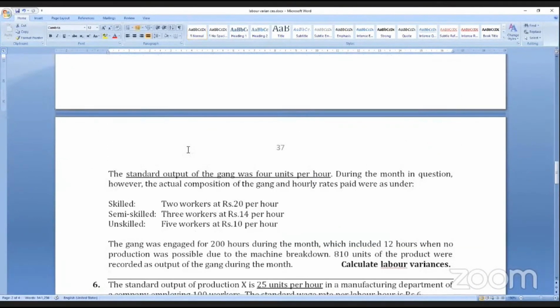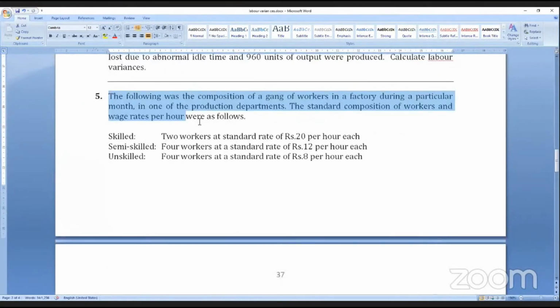Sum number 5. Can you tell me what is standard hours for actual production? The following was the composition of a gang of workers in a factory during a particular month in one of the production departments. The standard composition of workers and wage rates per hour: 2 skilled, 4 semi-skilled, 4 unskilled.